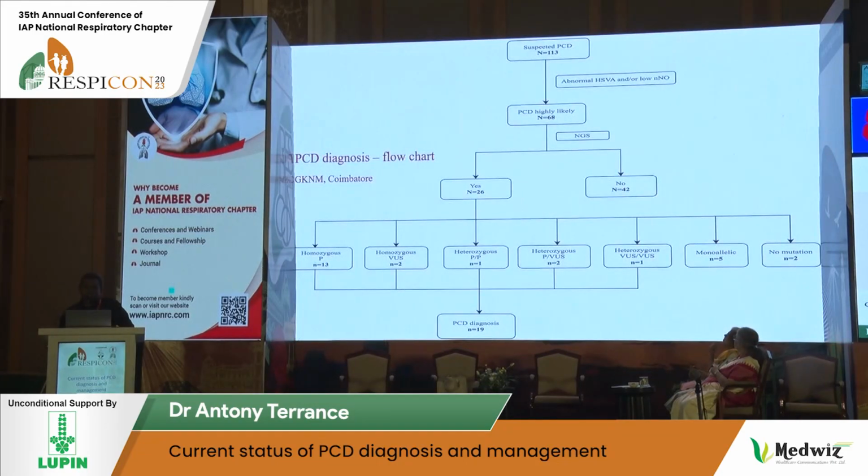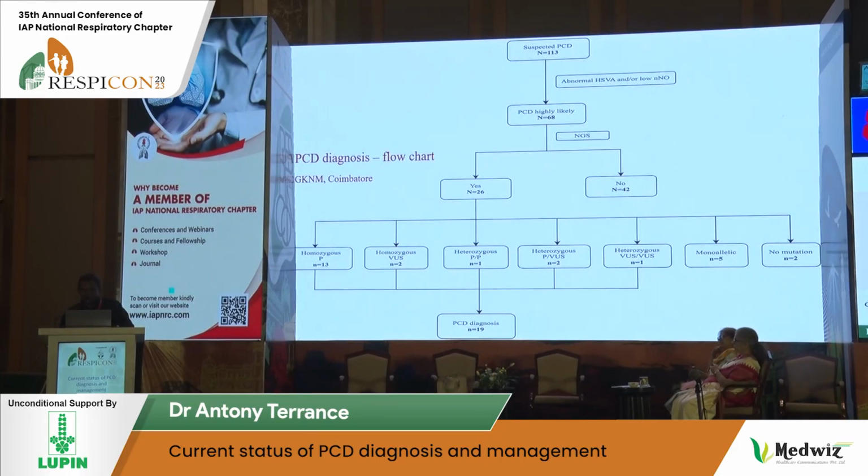This is what we have done so far. We worked on patients with suspected PCD. We had about 113 patients, and we screened with high-speed video microscopy, and whenever feasible, also nasal nitric oxide. I already told you the limitation of nasal nitric oxide is that you can't do it below 5 years of age. Therefore, we did HSVA for all patients and NNO whenever feasible. We identified 68 patients who were highly likely PCD and started treatment straight away. We don't wait for confirmation.